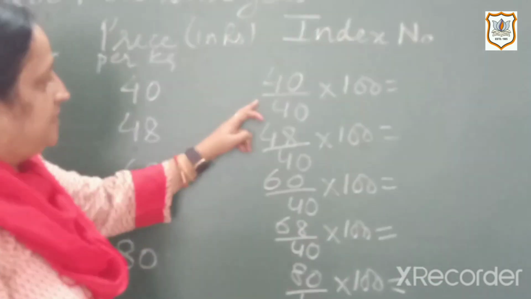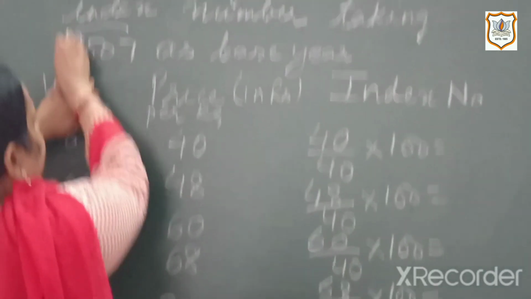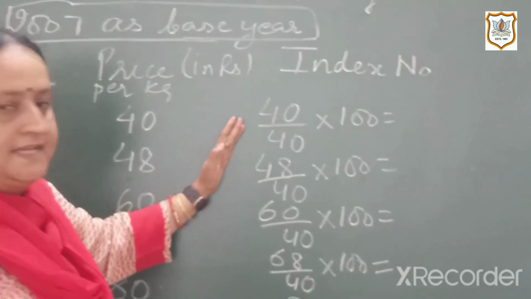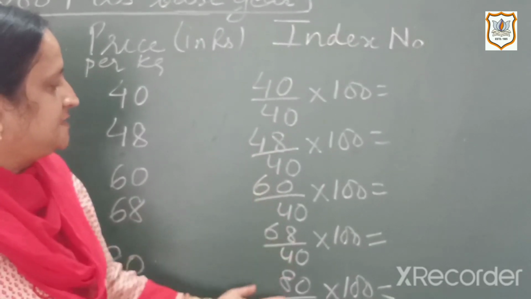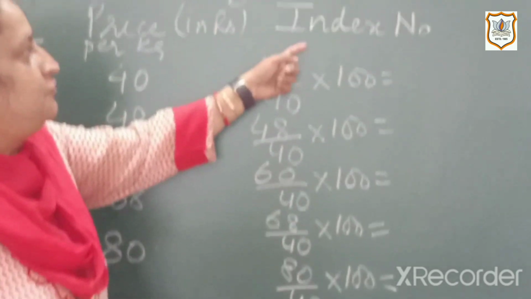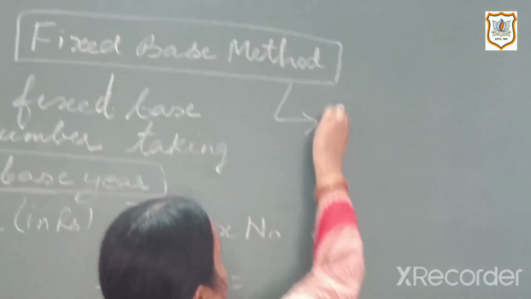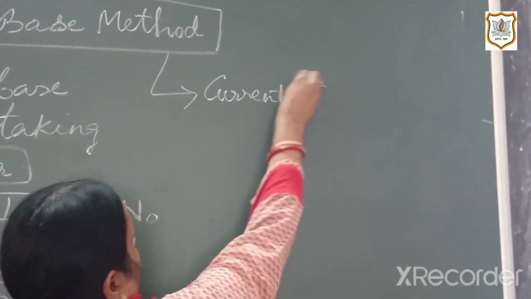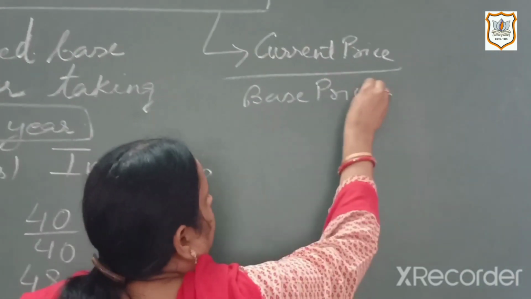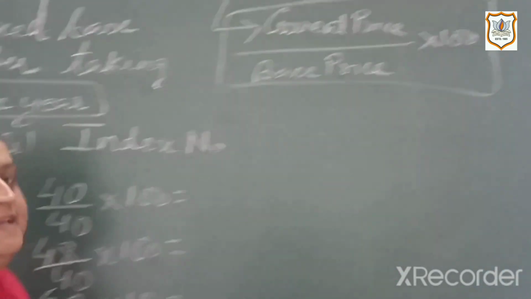Now you see that the denominator in all these things is 40, that is the price of the base year. So the formula will be the current price divided by the base year's price into 100, and then when you calculate these values, you will get the fixed base index number. So we can summarize the formula for this as current price upon base price into 100. This is the formula for the fixed base index number.